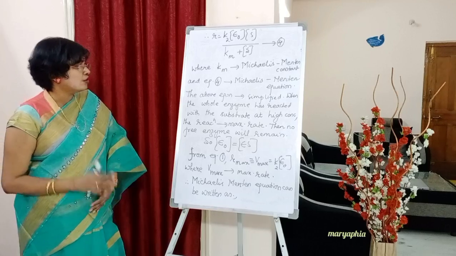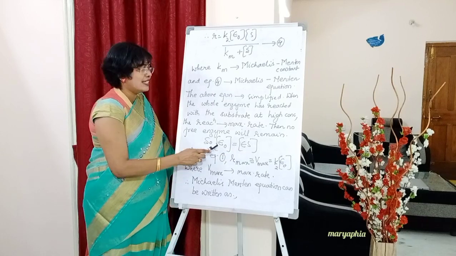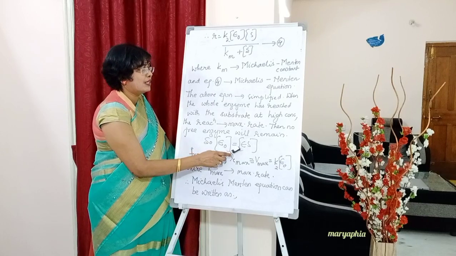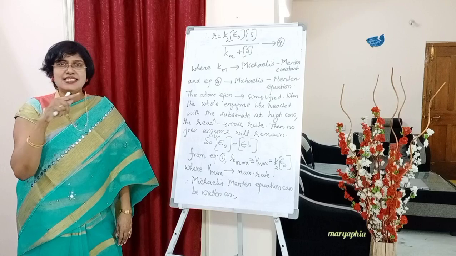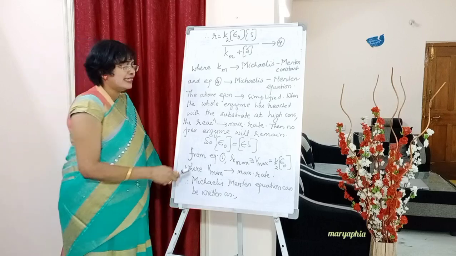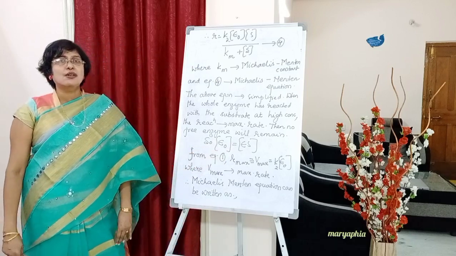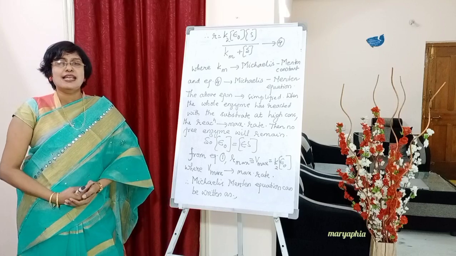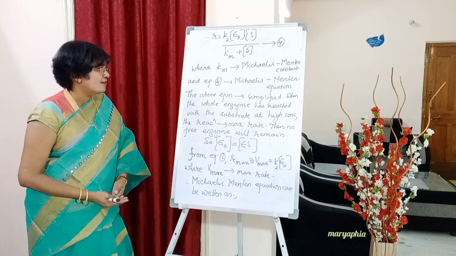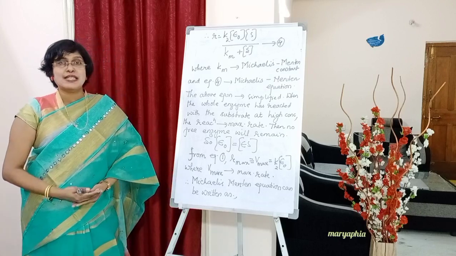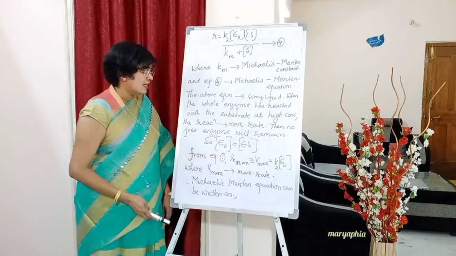Suppose now the whole enzyme is equal to ES. The concentration of total enzyme will be equal to the concentration of ES. There is no free enzyme, that means E concentration is not there. So directly we can show that total enzyme concentration is equal to ES concentration. That means the total enzyme is reacted with the substrate and converted into enzyme substrate complex. Below write down: E naught concentration is equal to ES concentration.